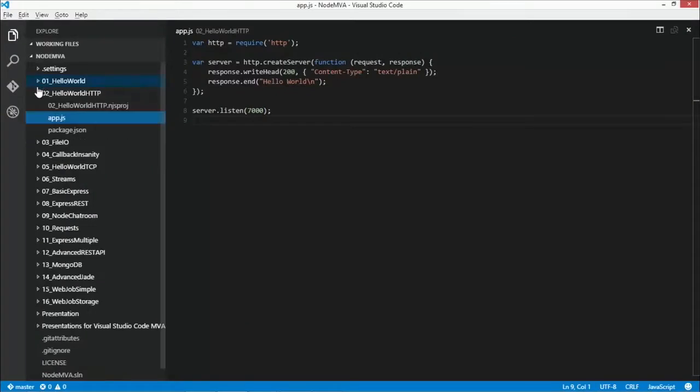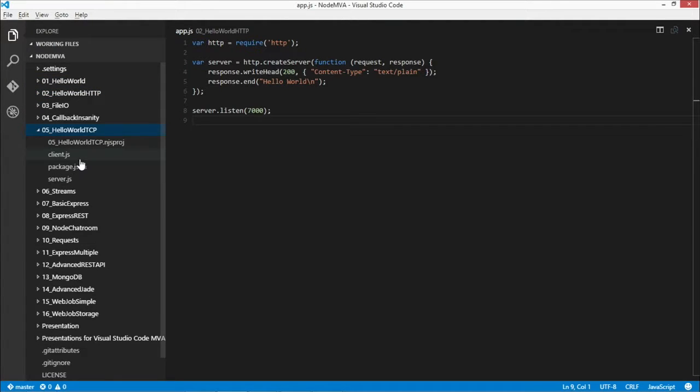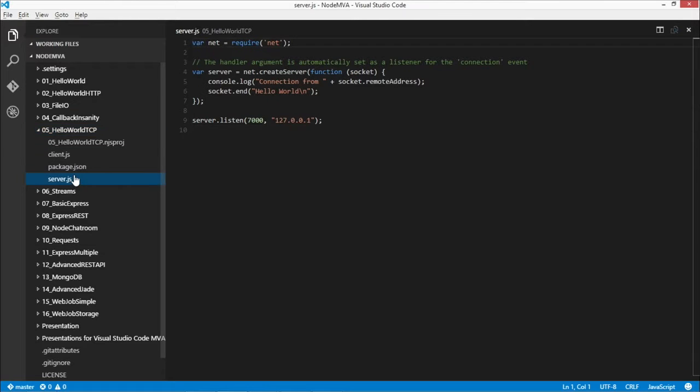Yeah. Now, I want to do some more coding, right? I've got another sample for you, and it's going to introduce some other interesting topics in Node. We're going to go to our folder 5 and check out our Hello World TCP project. Here we're going to do Hello World again, but this time using the TCP protocol. So not HTTP. The first thing I'm going to want to do is create a TCP server.